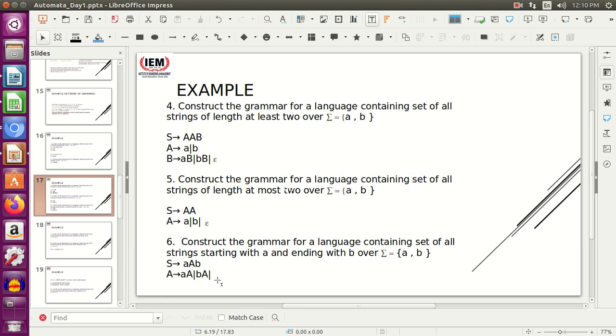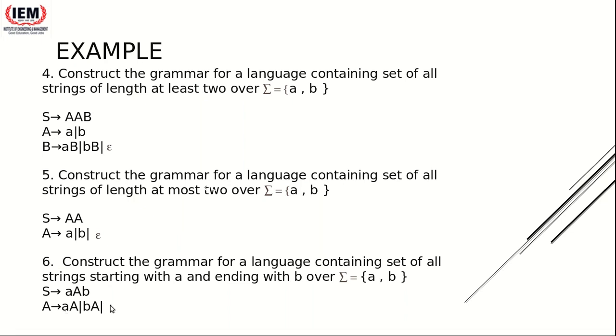You just include it, I am not writing it here. There will be epsilon also. So it will be AA or BA or epsilon. So basically I am just fixing the starting and the ending terminals, and in between it will be the grammar for any combination of A and B. And we have just seen the grammar for any combination of A and B is A tends to AA or BA or epsilon. Is it clear? Or should I derive something and show you?